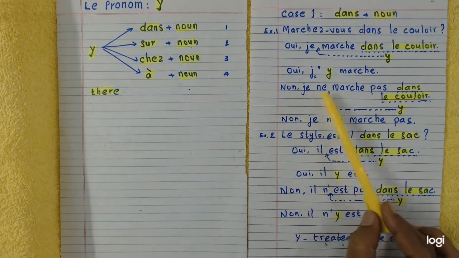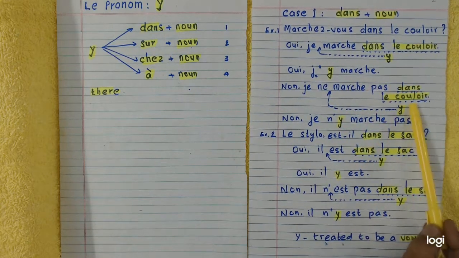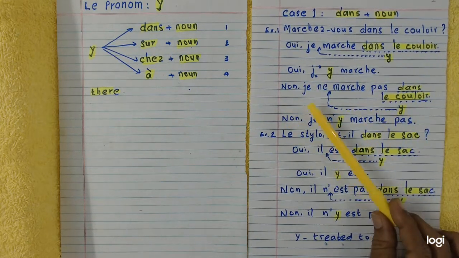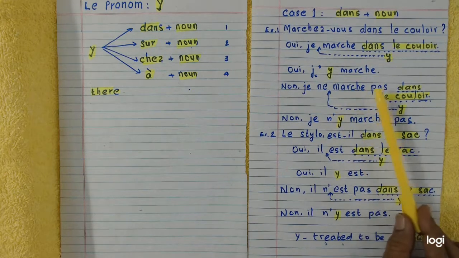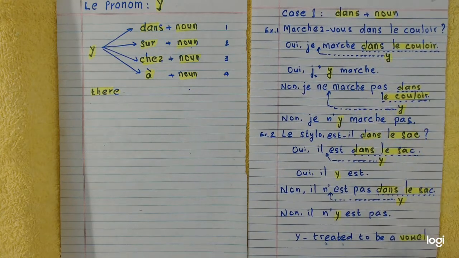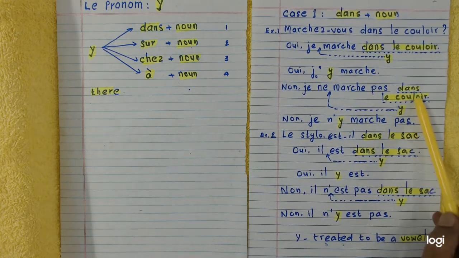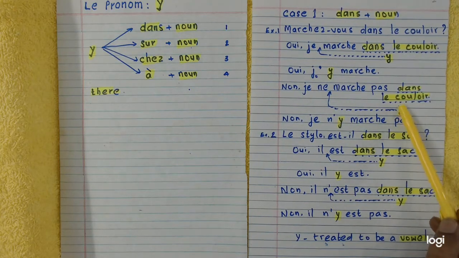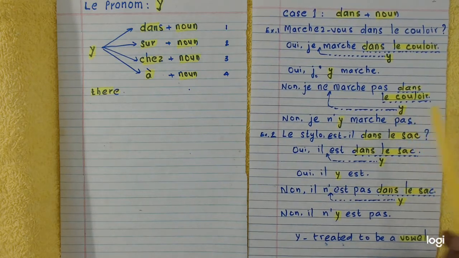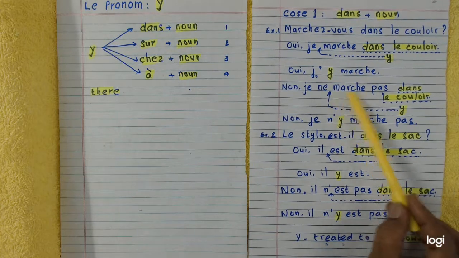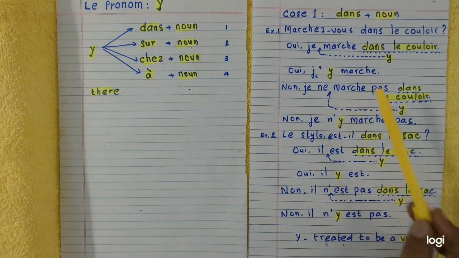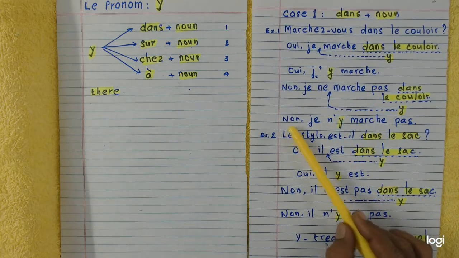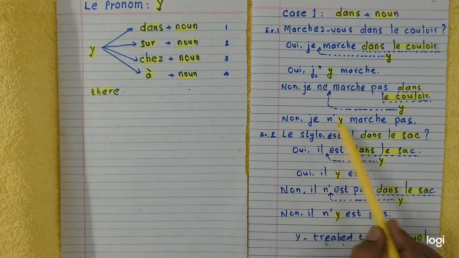Non, je ne marche pas dans le couloir. No, I do not walk in the corridor. Dans le couloir, dans plus noun replaced by Y, and Y is written before the verb marche. So I get the sentence, non, je n'y marche pas.